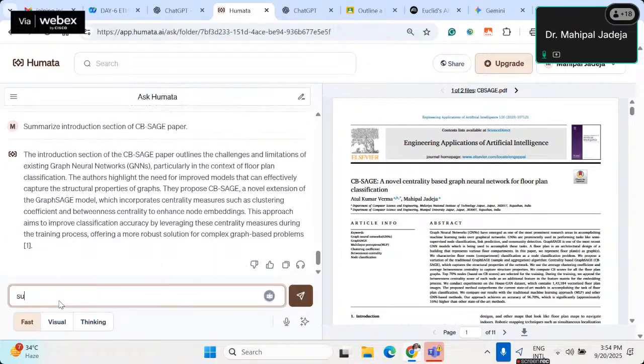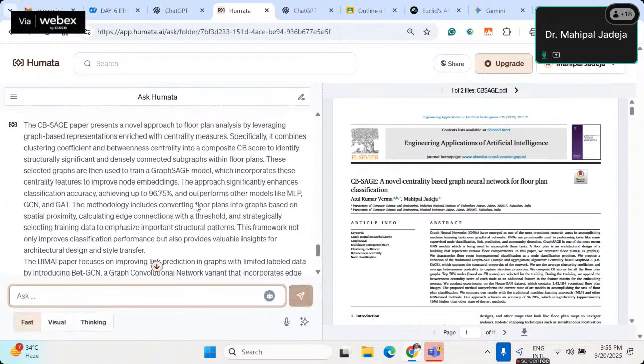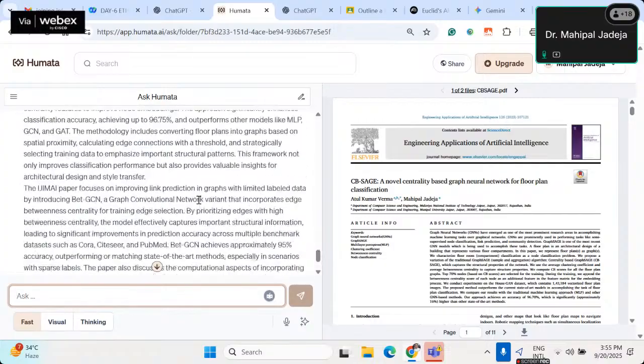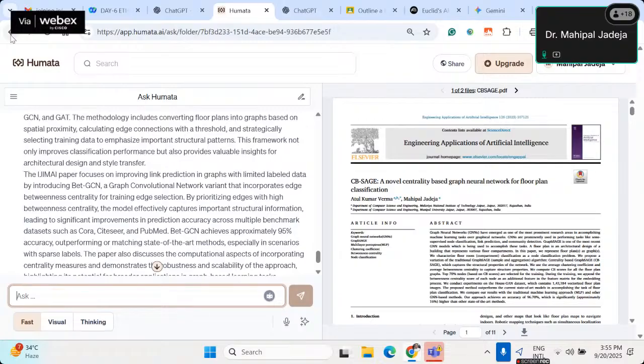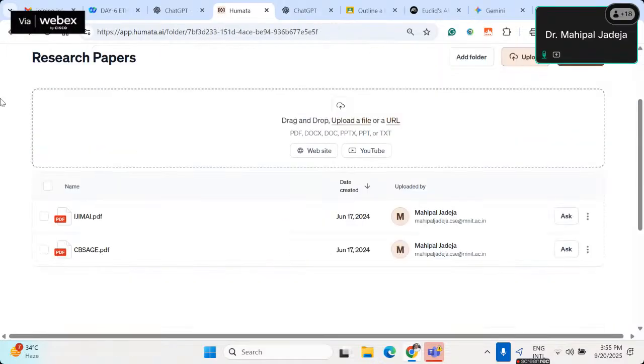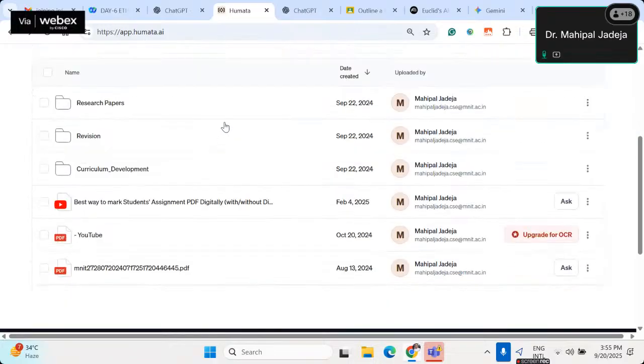So I can say summarize both the papers in 2 paragraphs, right? Something like this. Then it will summarize the key findings of both the works, right? As you can see, it's summarizing this. And not only this, it also works in different languages. As you can see, it's giving exactly 2 paragraphs and it has summarized this. And you can also try this in some other language. It supports around, I guess, 14 to 15 different languages.